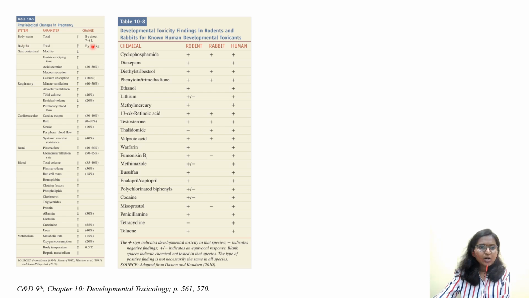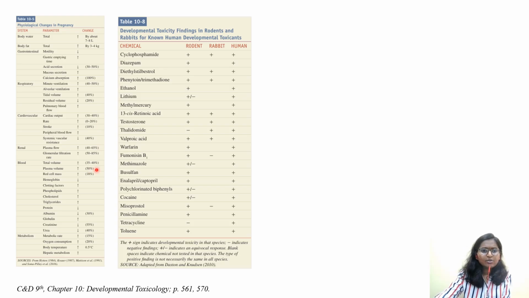So body water, how it is increased, body fat, how much it is increased, what are the effects of pregnancy, what are the changes in the gastrointestinal, respiratory, how the heart rate is increased, cardiovascular, then renal kidney changes, creatinine levels, how they are increased or decreased, blood parameters. All these things, and how the metabolism is affected with the pregnancy, they have discussed. They have very clearly given whether a certain parameter has been increased or decreased, and by what percentage change.